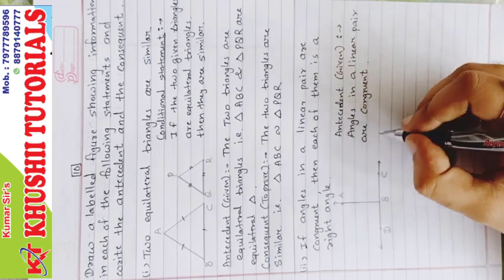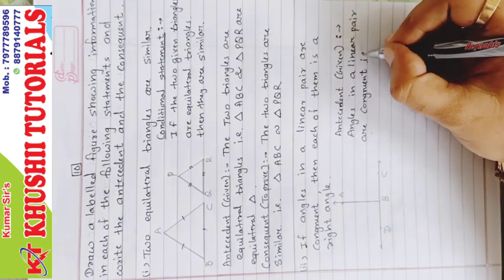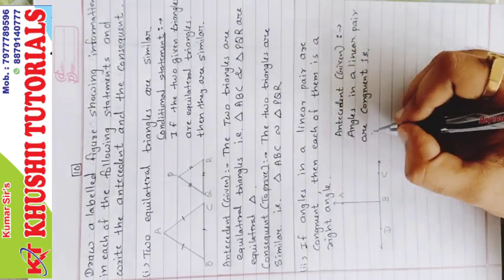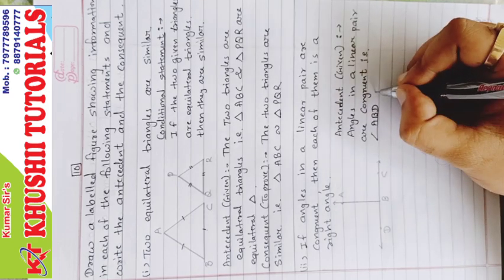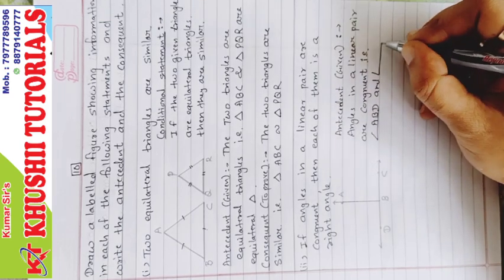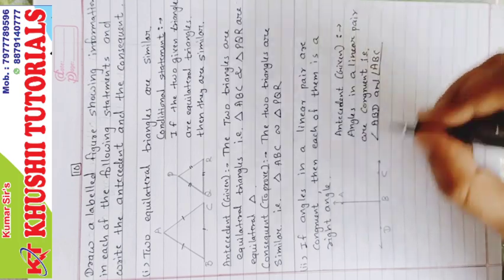That is, now we will write with example, angle ABD and angle ABC.